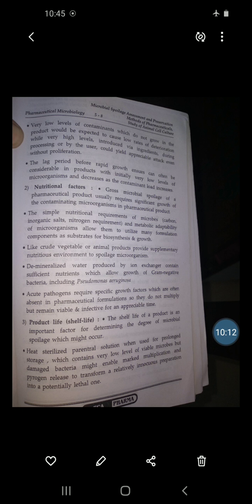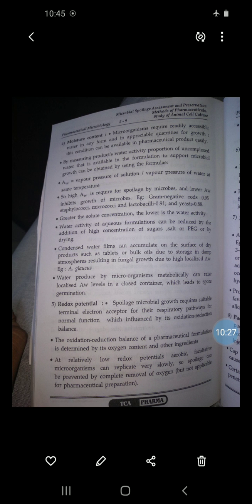The next factor is redox potential. Spoilage microbial growth requires a suitable terminal electron acceptor for the respiratory pathway, for normal functions, which is influenced by its oxidation reduction balance.